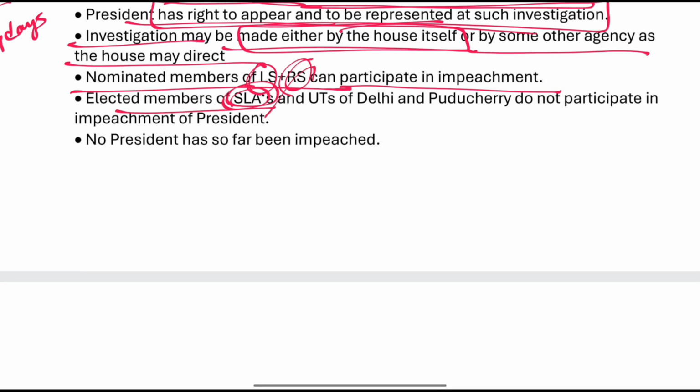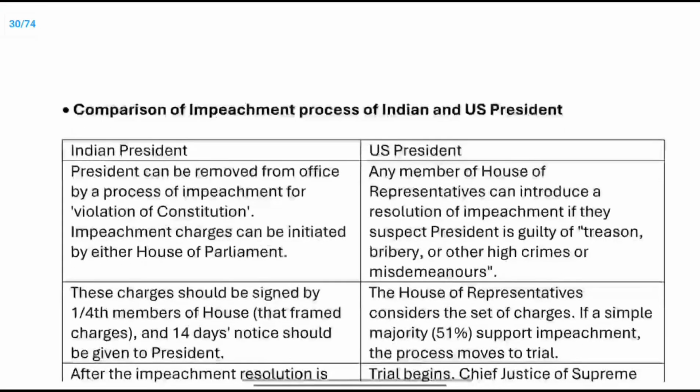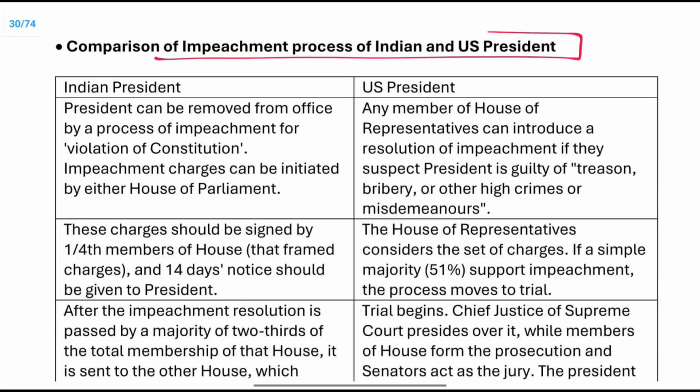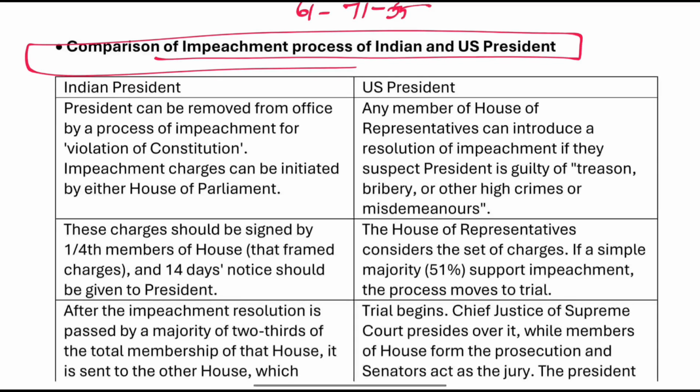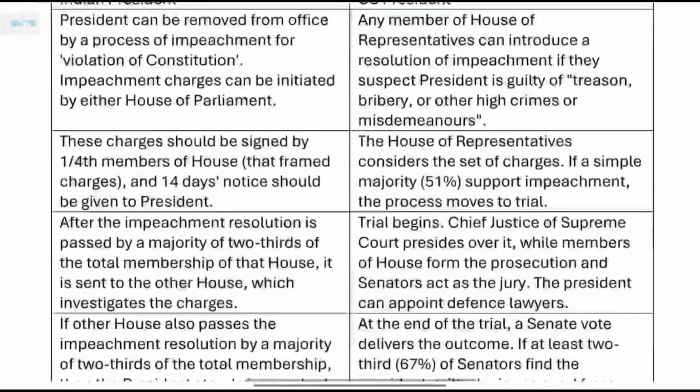Elected members of the state legislative assemblies do not participate in the impeachment. No president has been impeached so far. Comparison of the impeachment process of the Indian and the US president.